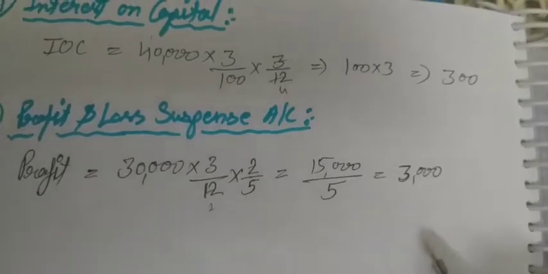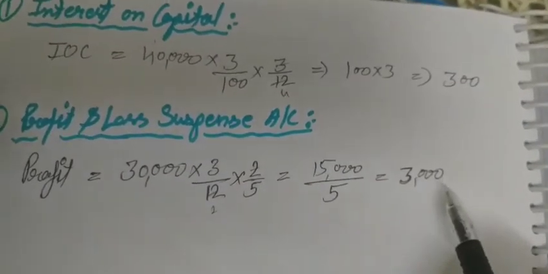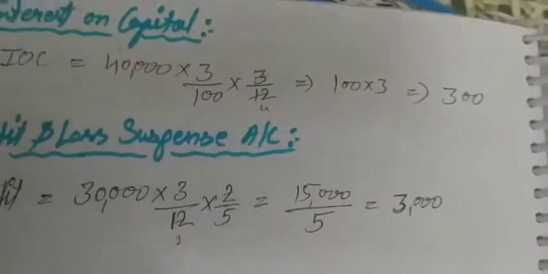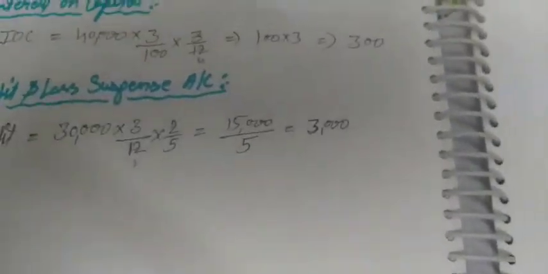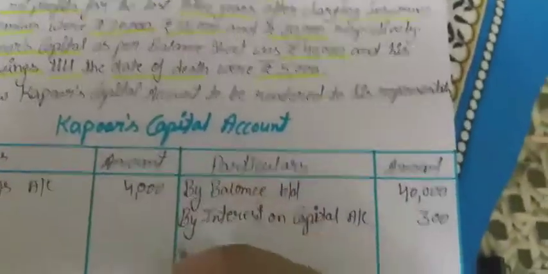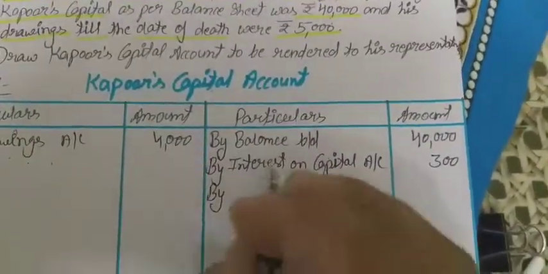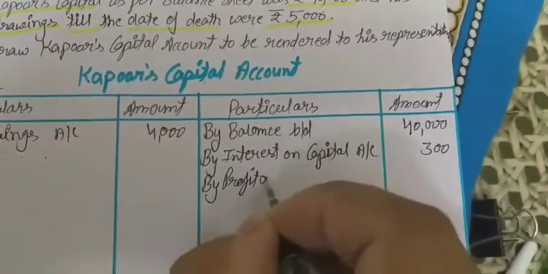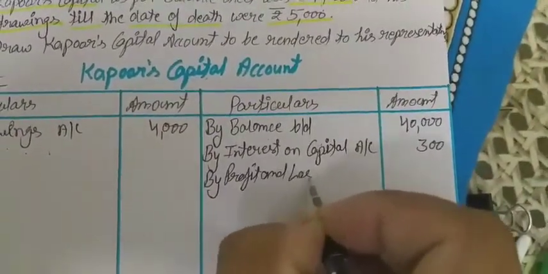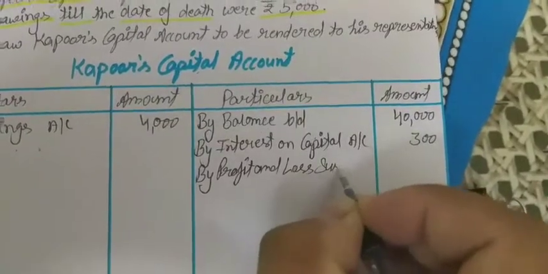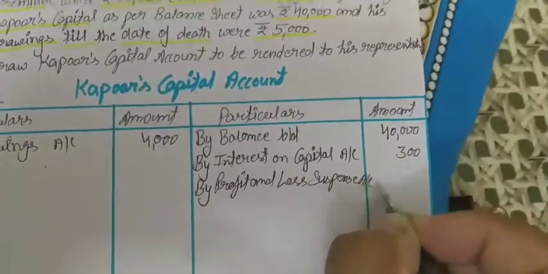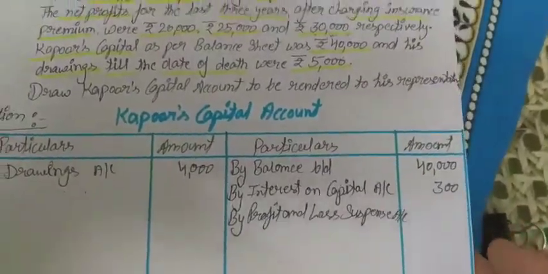Okay, so if 3,000 is the profit for Kapoor, then this profit will show on the credit side of his capital account. So by profit and loss suspense account. Why do we write suspense account against it?